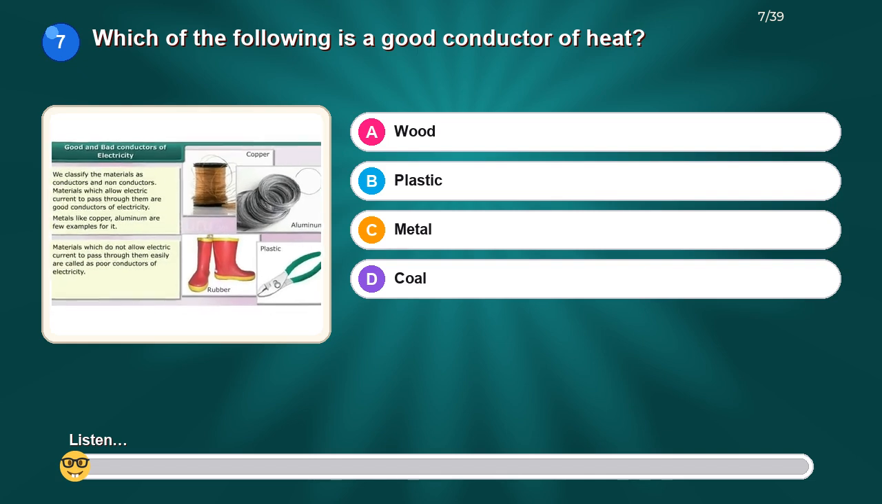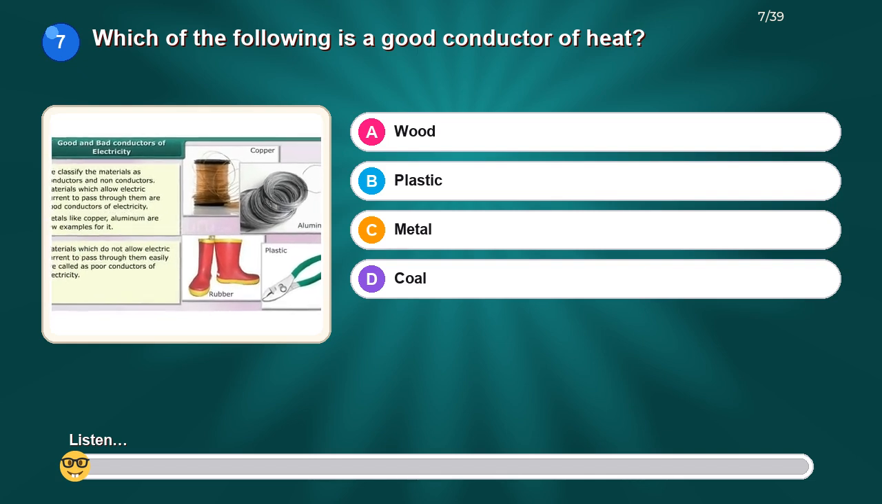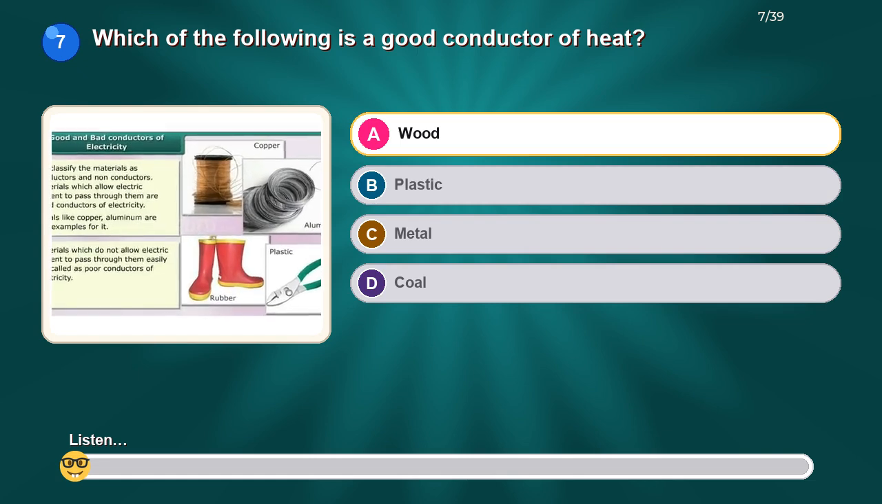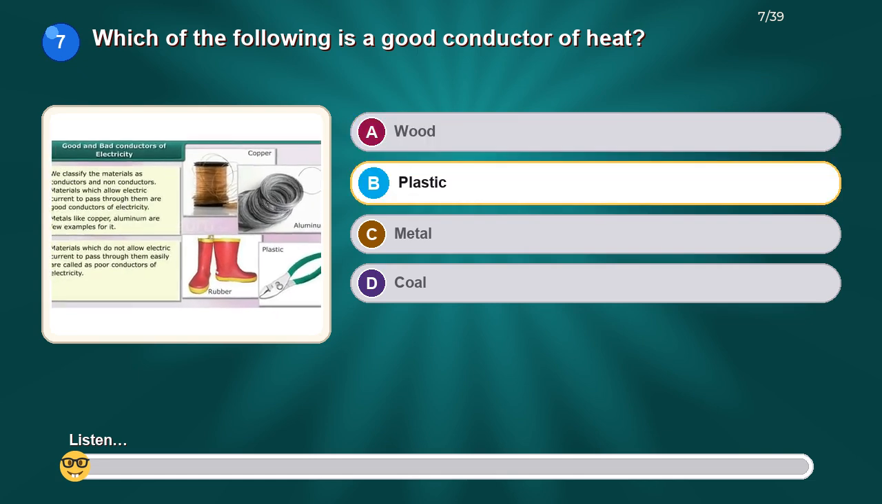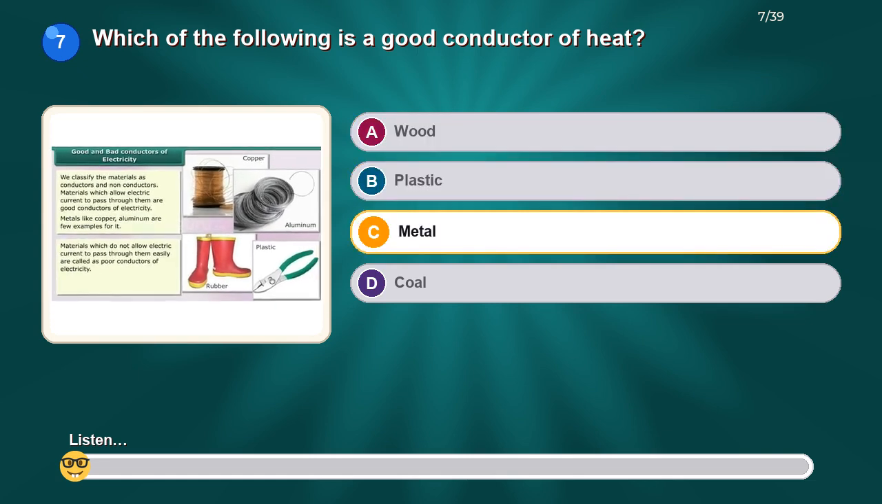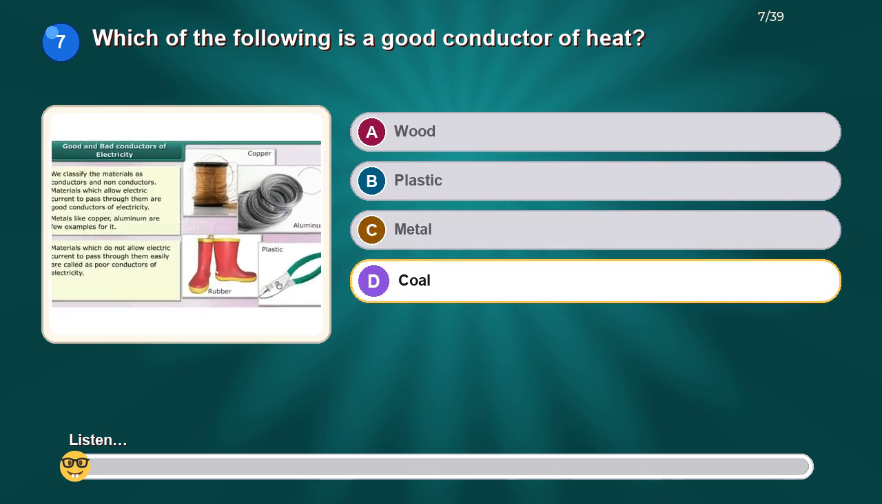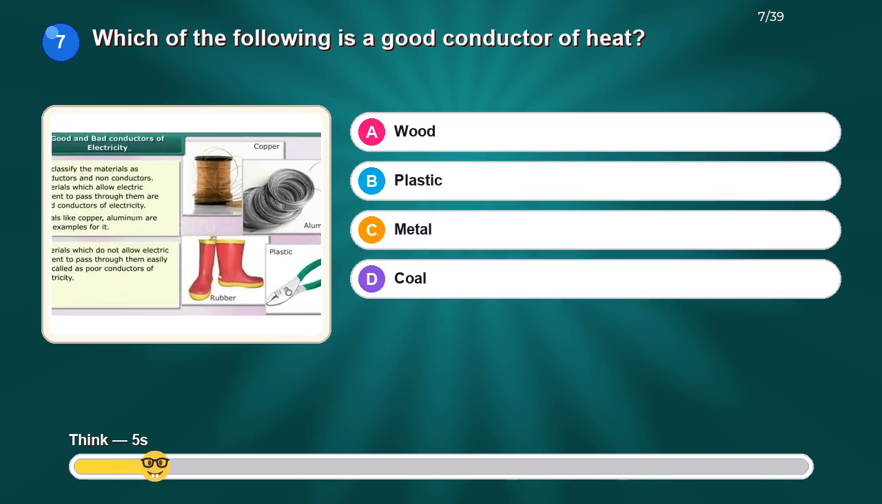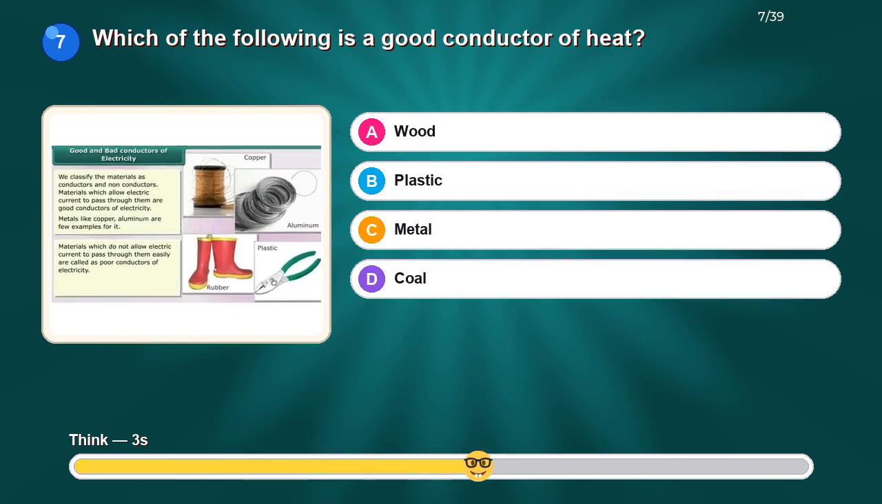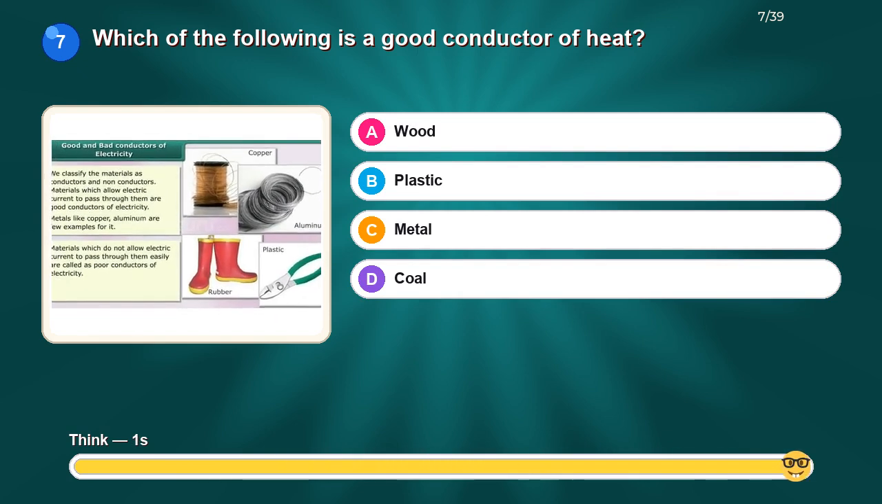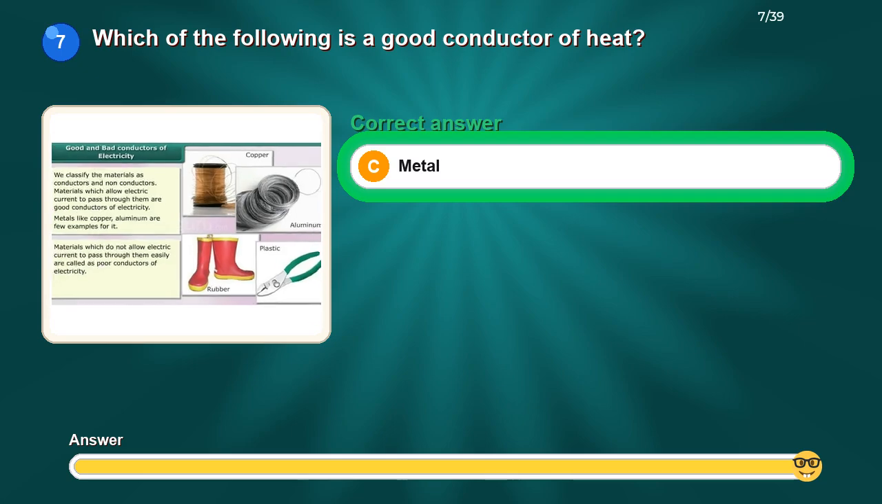Which of the following is a good conductor of heat? Option A, wood. Option B, plastic. Option C, metal. Option D, coal. The correct answer is metal.